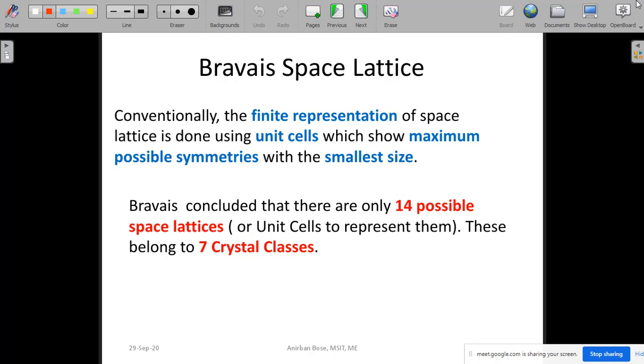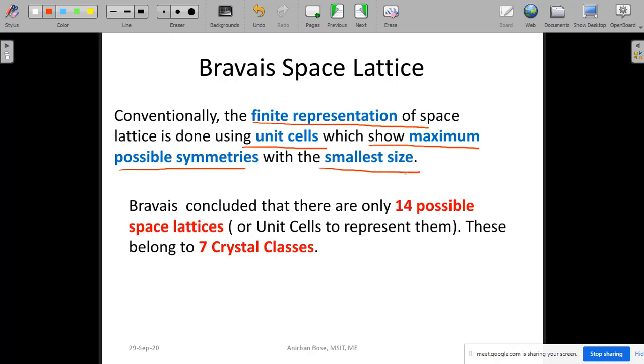Now coming to the very important concept of Bravais space lattice. Conventionally, the finite representation of the space lattice is done using unit cells. Already we have understood that the finite representation of the space lattice is done using a unit cell, which shows maximum possible symmetries with the smallest size.